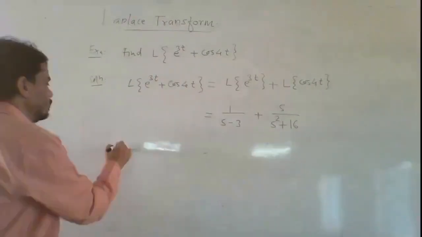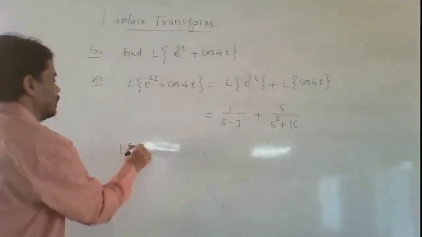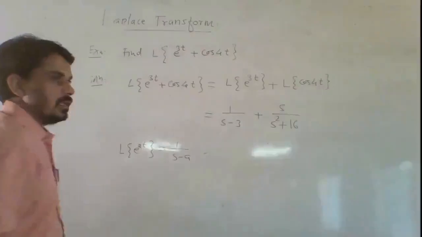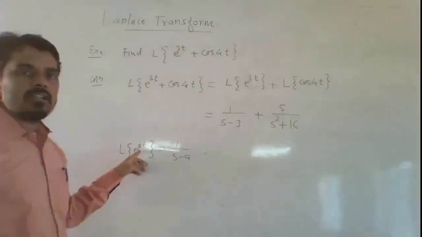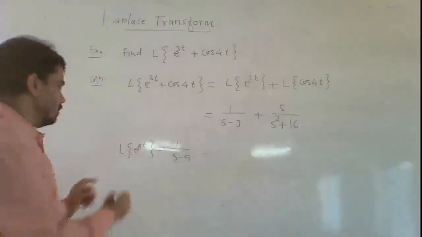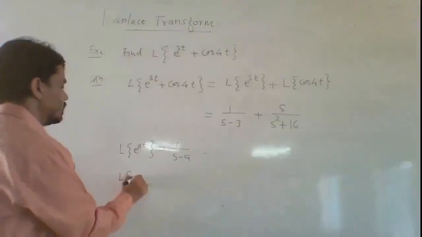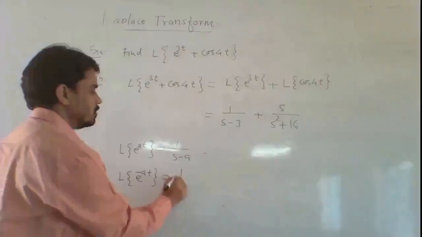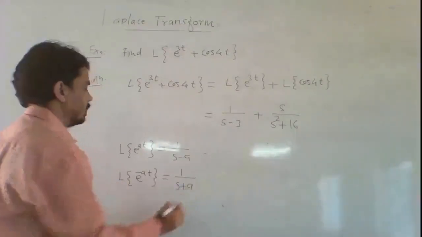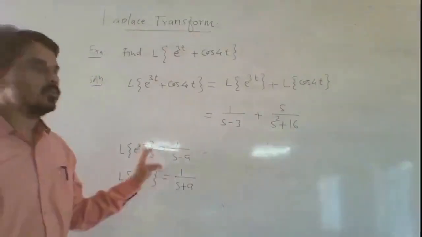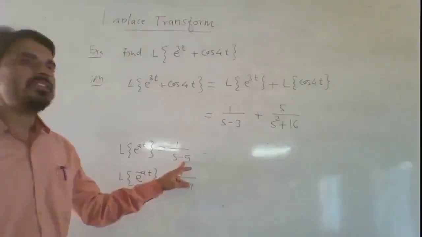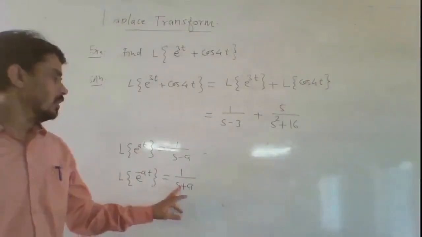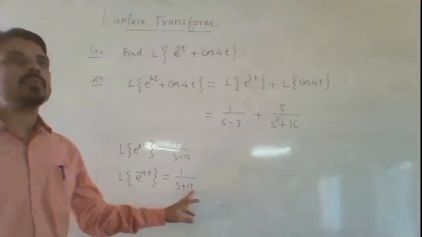Now we have seen that Laplace transform of e raised to the power at is 1 upon s minus a. Similarly, if you change the sign of a, if I am taking its sign as minus a, then its Laplace transform is 1 upon s plus a. So here the sign is opposite. If there is a, there will be s minus a. If the sign is minus a, then it is 1 upon s plus a.